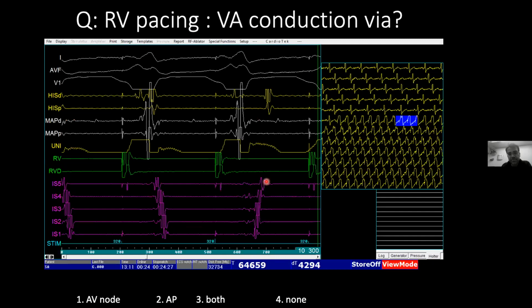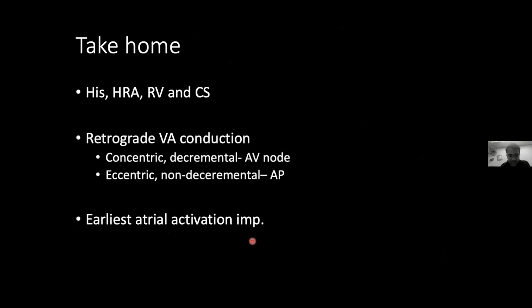So what does it tell? In this beat, there was AV nodal conduction, that is central conduction. In this beat, there is eccentric conduction. So when the AV node was blocked during the ventricular pacing, it started conducting via the accessory pathway. So I'll stop here and take up any questions if there are.